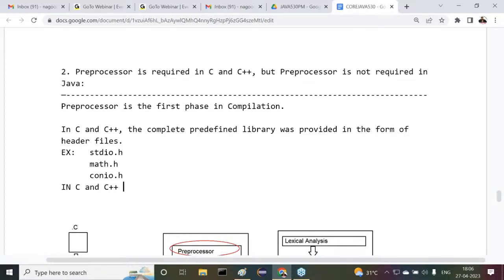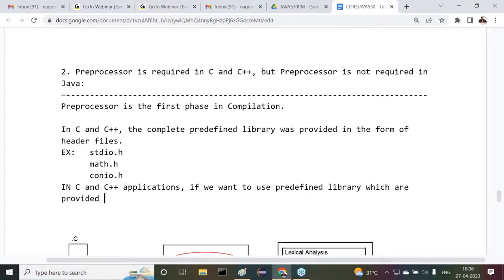In C and C++ applications, if you want to use the predefined library which is provided in header files, then we have to include header files in the C and C++ programs.